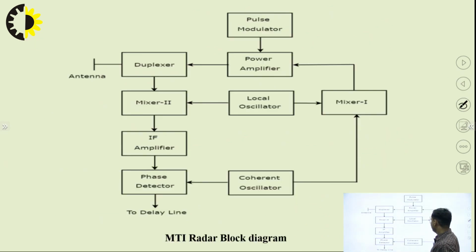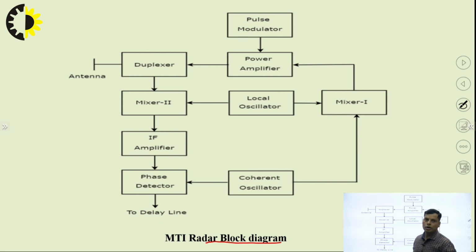This is the picture you are looking at here, our MTI radar block diagram. Here we are using a power amplifier. We can also use a power oscillator in this, but here we are using the power amplifier.